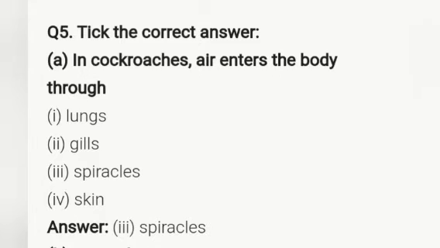And the fifth question is, tick the correct answer. In a cockroach, air enters the body through lungs, gills, spiracles or skin. The answer for this question is spiracles.